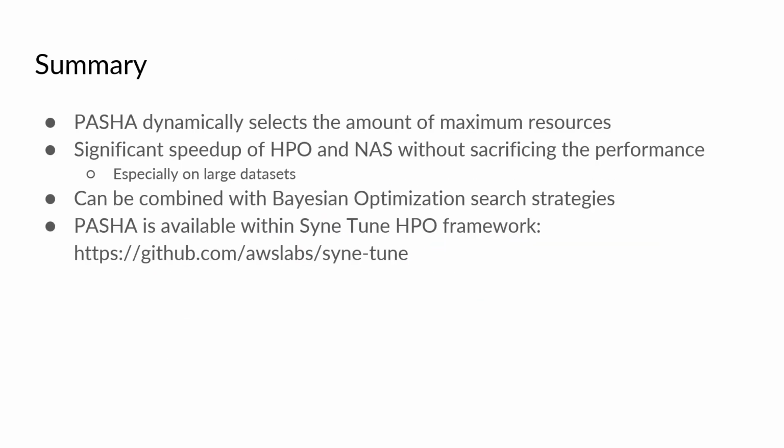To summarize, we have presented PASHA, which dynamically selects the amount of maximum resources. It leads to significant speedup of HPO and NAS without sacrificing the performance, and is particularly useful for large datasets. It can also be combined with Bayesian optimization search strategies. PASHA is available within the Syne Tune HPO framework, so you can easily use it in practice.